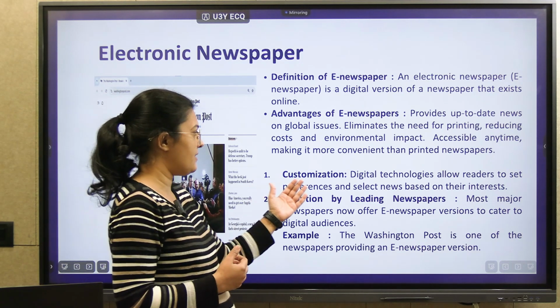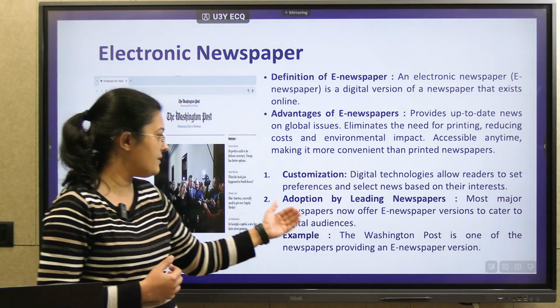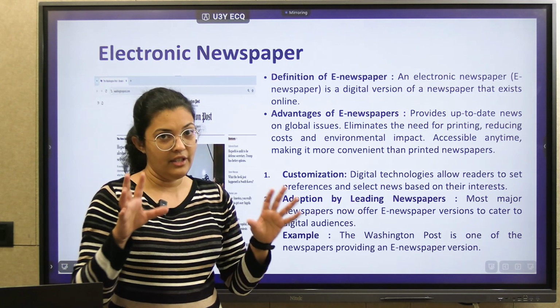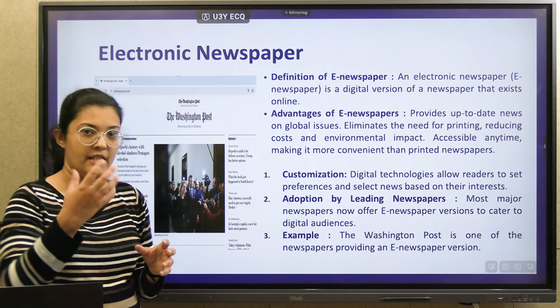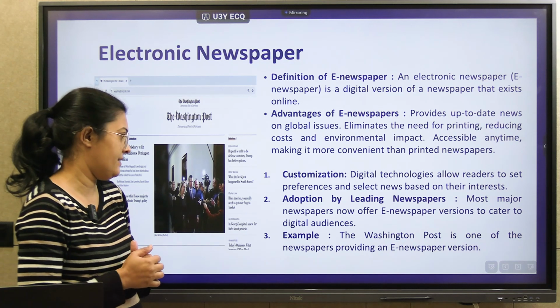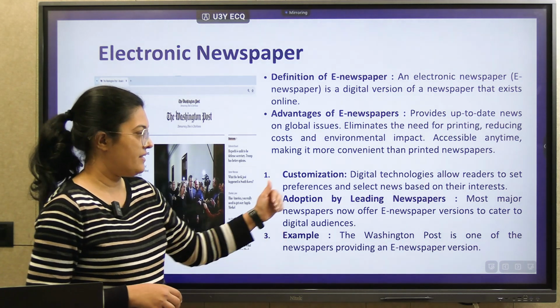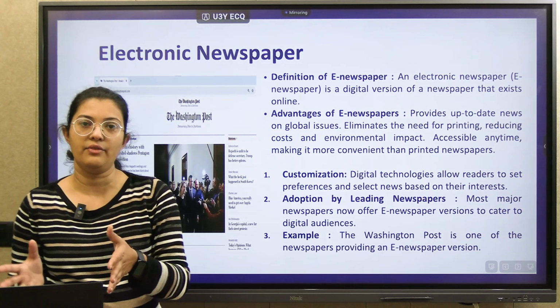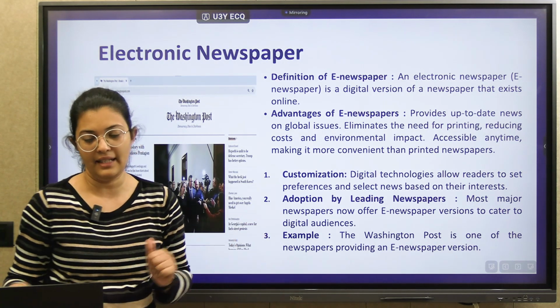So a customization option is available. Next is adoption by leading newspapers. Every newspaper nowadays has a digital version available online easily, right? One example is the Washington Post, one of the newspapers, which has a digital version available easily.